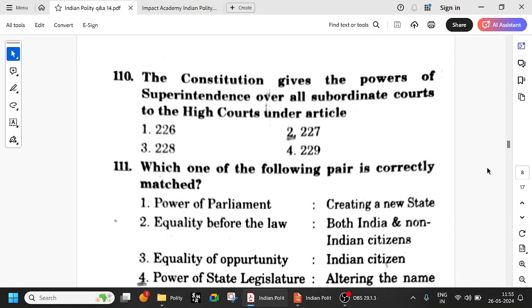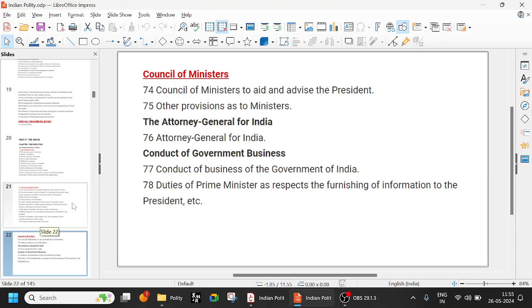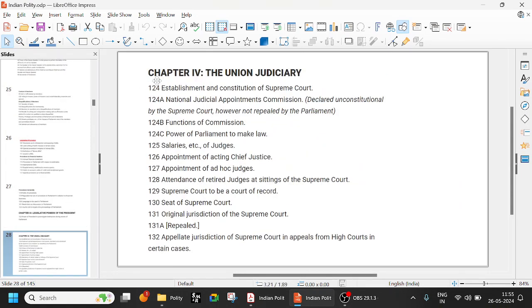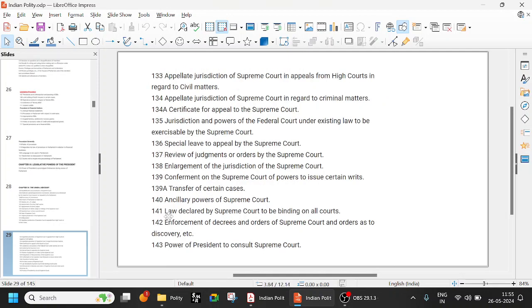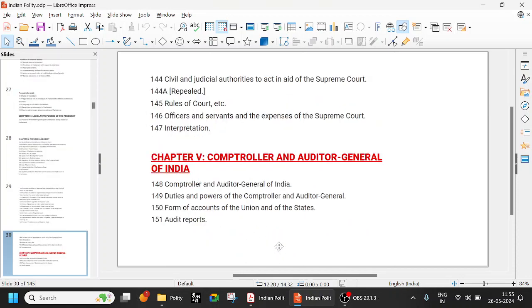So the Constitution gives the powers of superintendence over all subordinate courts to the High Courts under Article 227. So 226 is the writ jurisdiction of the High Court. 227 gives powers of superintendence over all subordinate courts to the High Courts. High Courts start from 214. 124 is Supreme Court. 131 is original jurisdiction. 132 is appellate. 130 is seat of Supreme Court, and 142 is enforcement of decrees, very important. 136 is special leave to appeal, very important. 143 is advisory jurisdiction of Supreme Court. All those are very important.